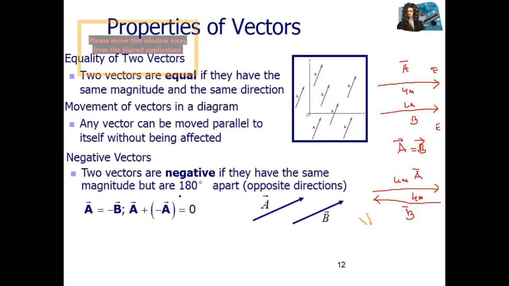Here you can see the angle is 180 degrees. One vector is A and the second is B in the opposite direction. Their length is the same. What about the angle between these two? The angle between them is 180 degrees, or you can say opposite direction, A vector and B vector. A positive vector and a negative vector. So that is the equality of two vectors and the negative of a vector. Clear? Okay, great.